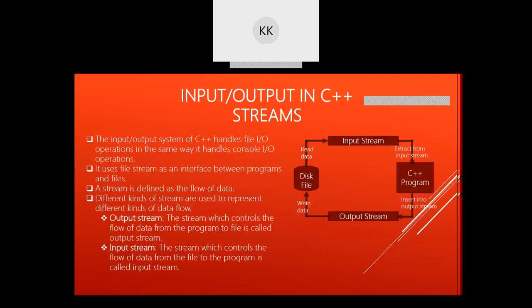Now what are input and output streams? Basically, whenever you talk about a computer system, we have a CPU and we have memory space. Memory can be secondary or primary memory.